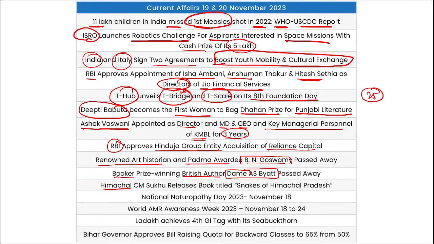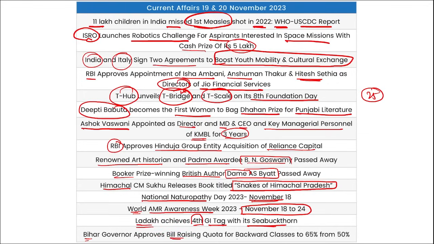Himachal Pradesh Chief Minister Sukhvinder Sukhu released a book, that is Snakes of Himachal Pradesh. National Neuropathy Day on 18th of November. World Antimicrobial Resistance Awareness Week from 18 to 24th of November. And Ladakh has achieved the 4th GI tag with its Sea Buckthorn. Then Bihar governor approves the bill raising quota for backward classes to 65% from 50%. So these were your important current affairs for the day, friends.